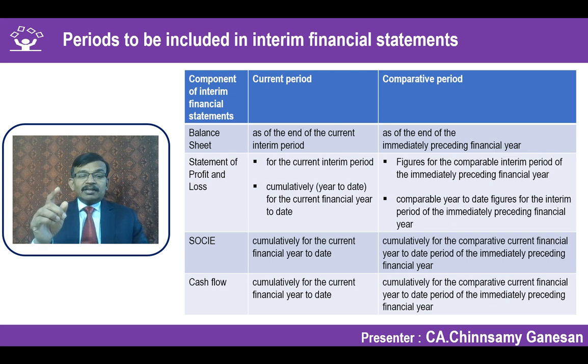It is not for the interim period, it is for the immediately preceding financial year. That is what you are supposed to give. For example, if I am giving for 30th June 2020, what I am supposed to give in the comparative period is not 30th June 2019, but I should necessarily have the comparative as at 31st March 2020. Full period should be given.